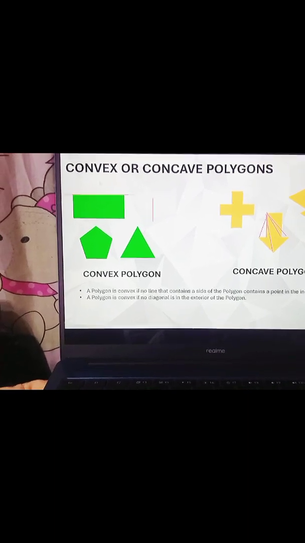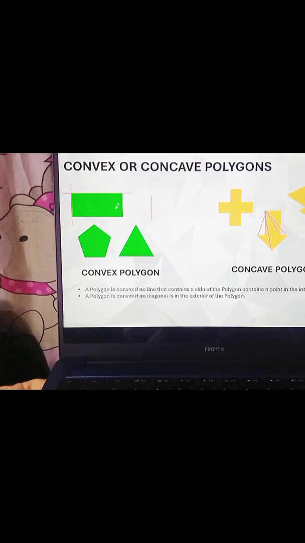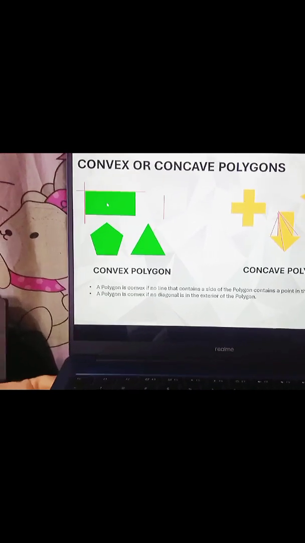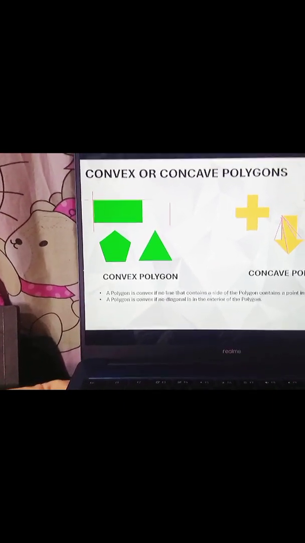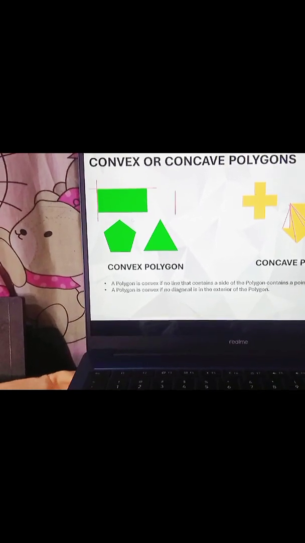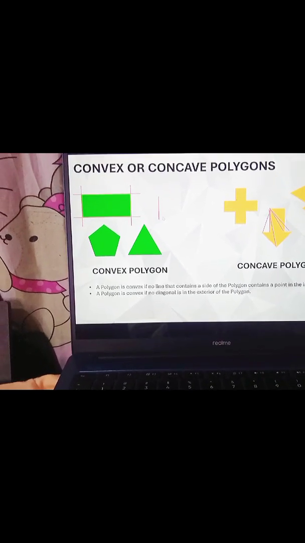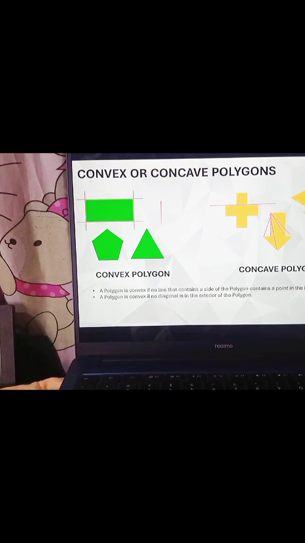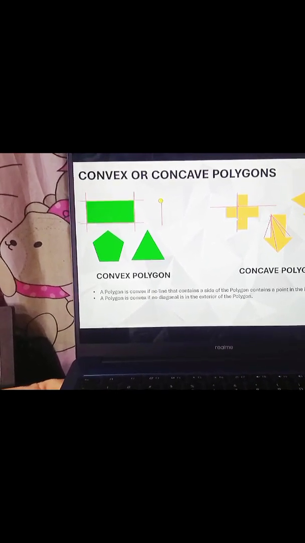We have the line here. Clearly, there is no line that contains a side of the polygon that contains a point in the interior of the polygon. So you can see, buo siya. Now let's check here. As you can see in this one, there's a point in the interior of the polygon. So this one point and this one point.